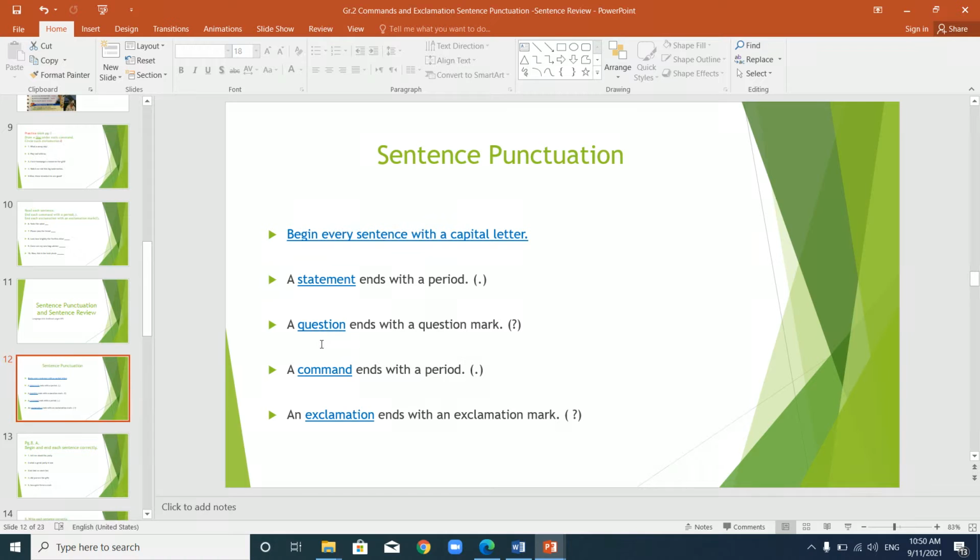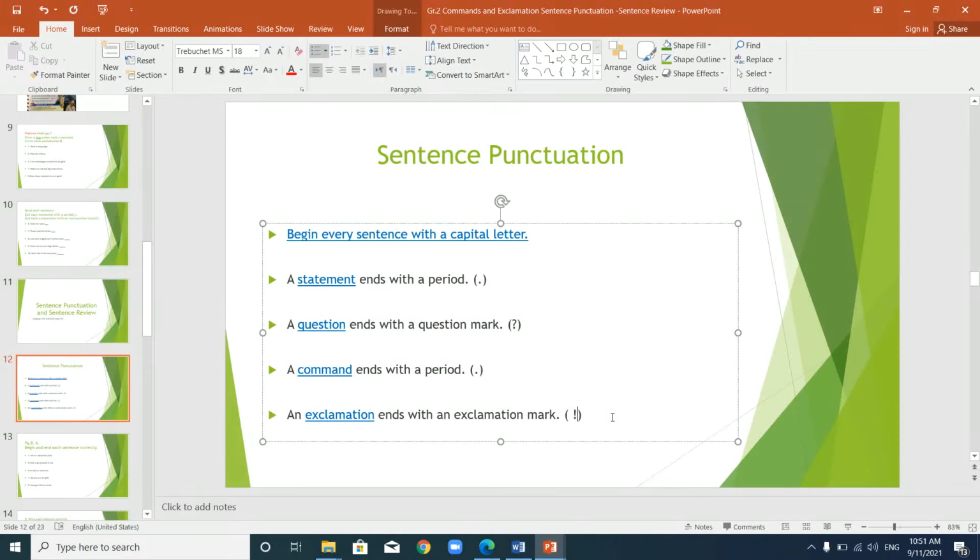A question ends with a question mark. It's like a curve around and down, and then you put a dot. This is called a question mark. You end a question with a question mark. A command, a sentence that tells you to do something, also ends with a period. An exclamation ends with an exclamation mark. It's like a long line, and then you put a dot at the bottom.